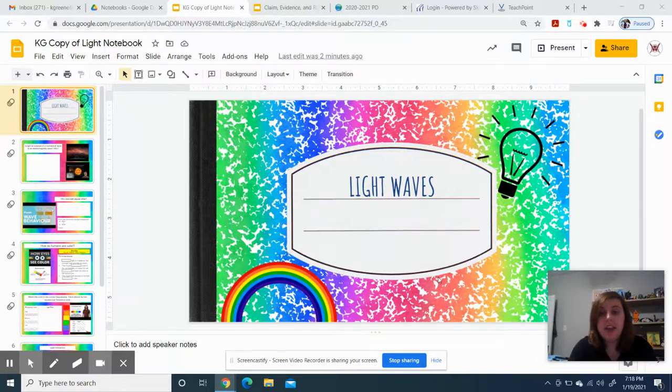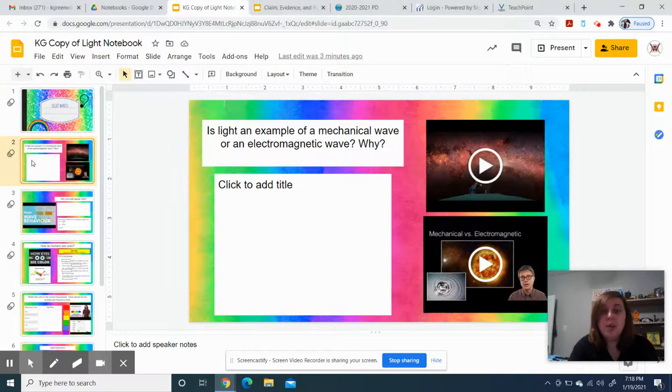Right, so I'm going to go over the light waves notebook. Page 1 is asking, is light an example of a mechanical wave or an electromagnetic wave? And the big part of this is the why. So let's start with mechanical waves.